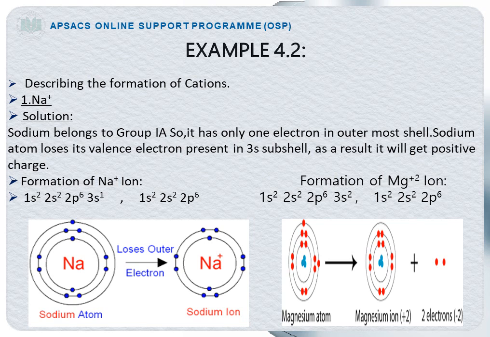Now the formation of magnesium cation. Look at the electronic configuration of magnesium: 1s2, 2s2, 2p6 and 3s2. When the magnesium atom loses its 2 electrons present in the 3s subshell, it will attain the electronic configuration 1s2, 2s2 and 2p6 and also a plus 2 charge. So as a result, magnesium cation will be formed.